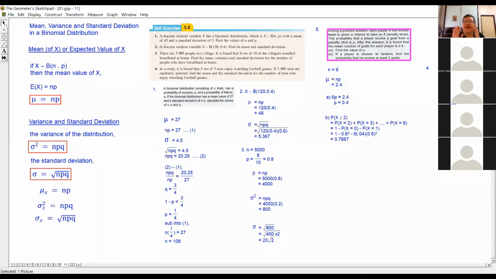Now you see this question, each player will take 6 penalty shots. So I am player number 1. I take 6 shots. Four goals, the other two, no goals. So you remember, my X is 4. Very clever, good hockey player.